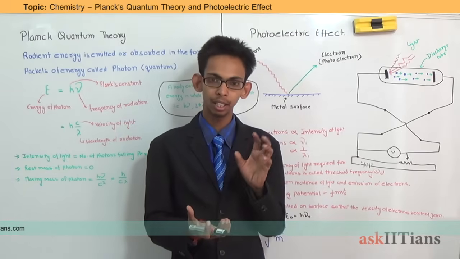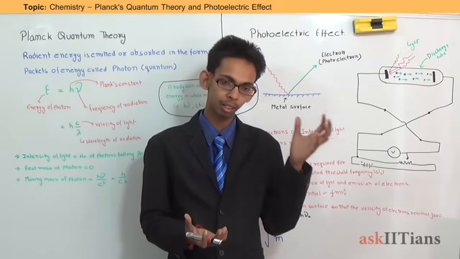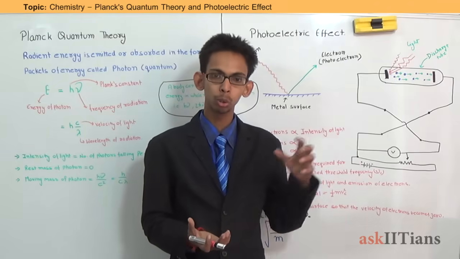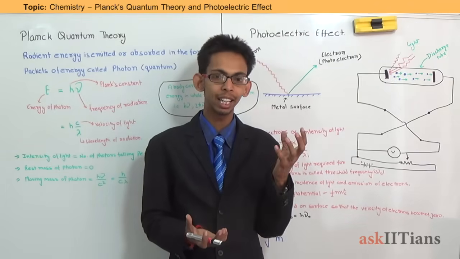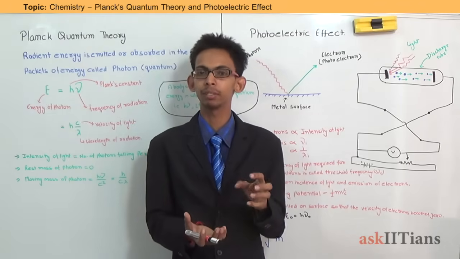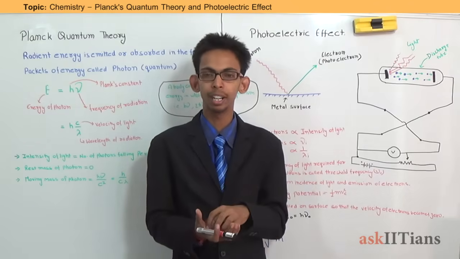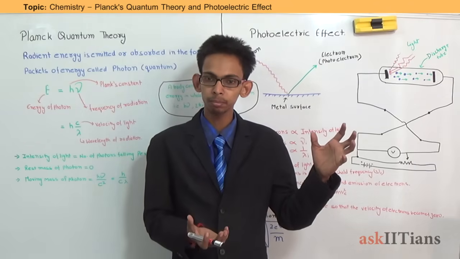If the energy of the photon or the incident light is less than that amount, electrons will not come out from the surface. They will come out if they get that minimum amount of energy required for them to come out.